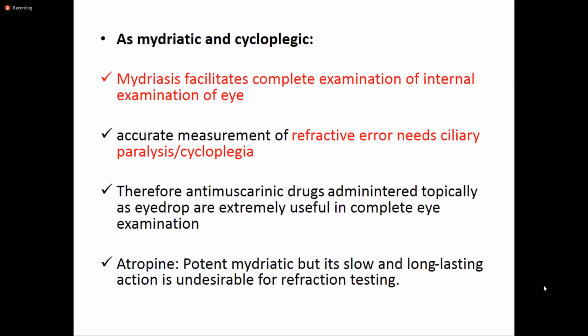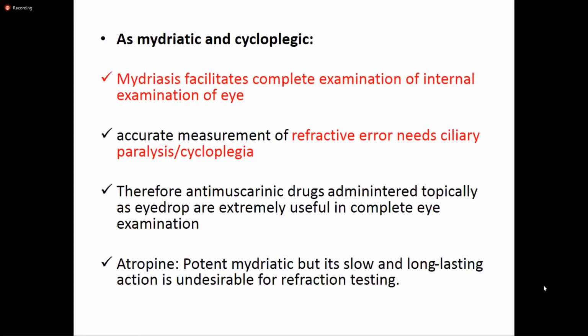Similarly, this anticholinergic group of drugs is used to dilate the pupil and to paralyze the ciliary muscles, which can aid in the examination of the internal structure of the eye and to know the correct refractive error. So they can be used as mydriatic and cycloplegic, but atropine has a long-lasting effect.